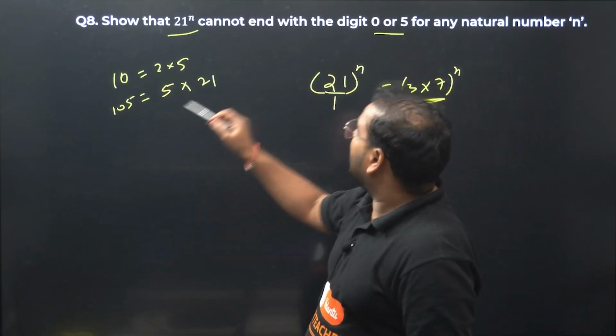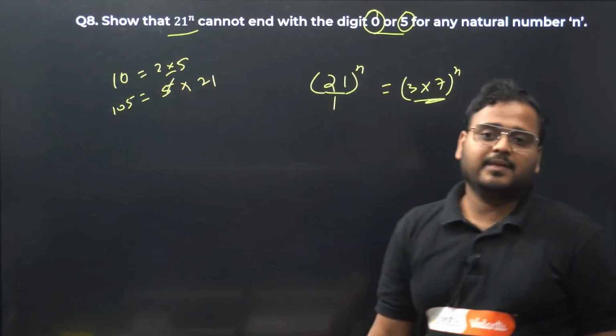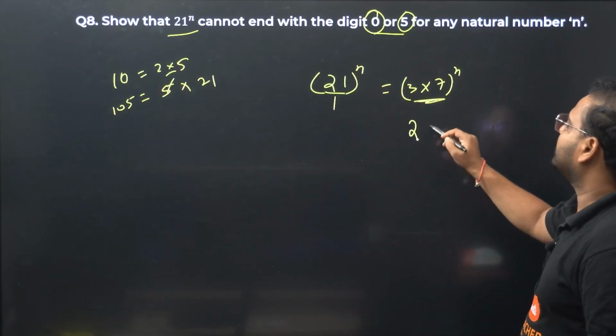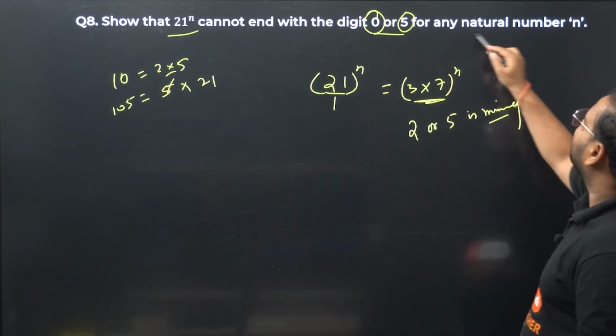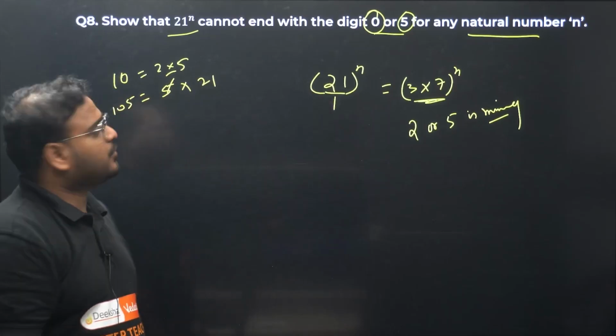So for a number to end with 0 or 5, it must have 2 or 5 in it. Yes or no? It must have 2 or 5 in it. In this case, 21 does not have 2 or 5. 2 or 5 is missing. It means it can of course never terminate with 0 or 5. As simple as that. Okay, great.